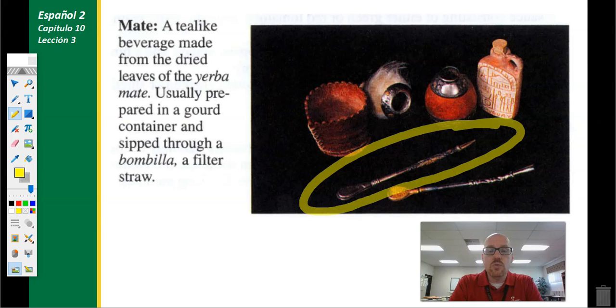But the bombilla is the straw that they would drink the mate through. But you'll notice at the end it's got that filter, so it kind of keeps all the leaves from getting up into the straw as they drink it. And they'll carry this around all day long around countries like Uruguay. They'll carry it around and have it all day long.